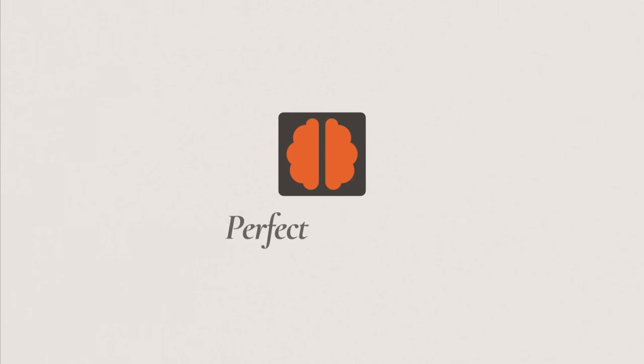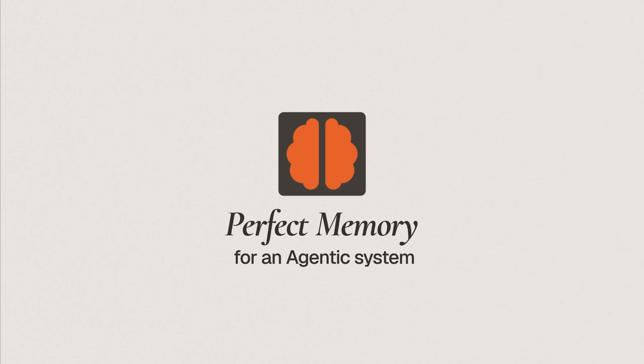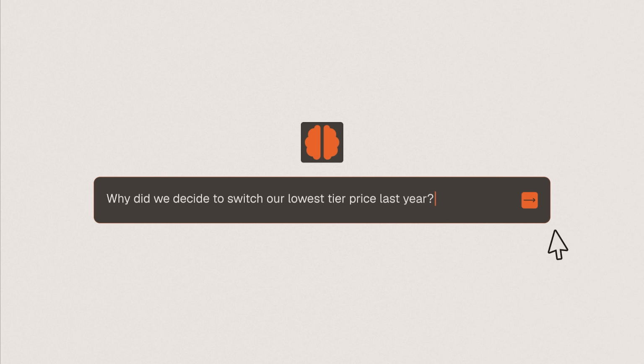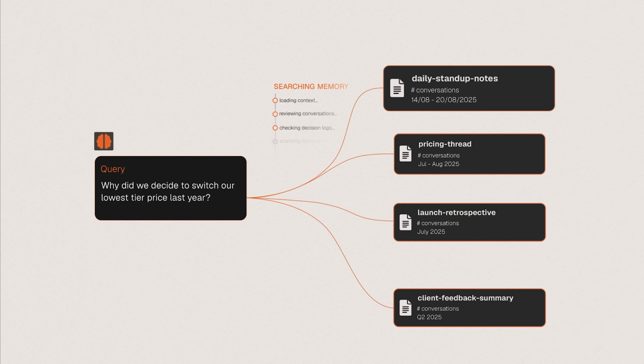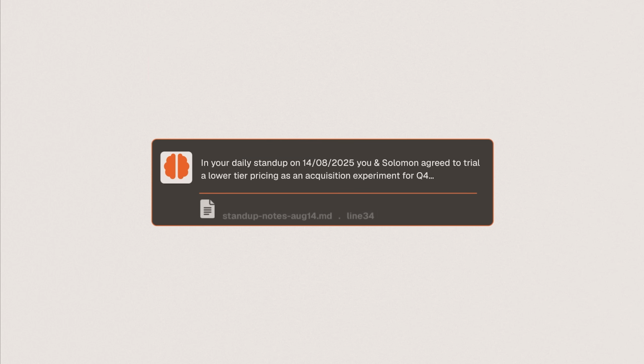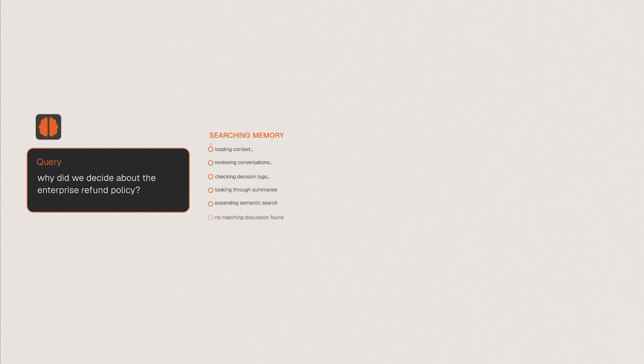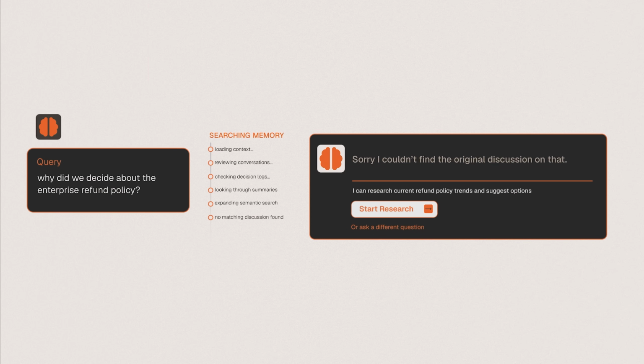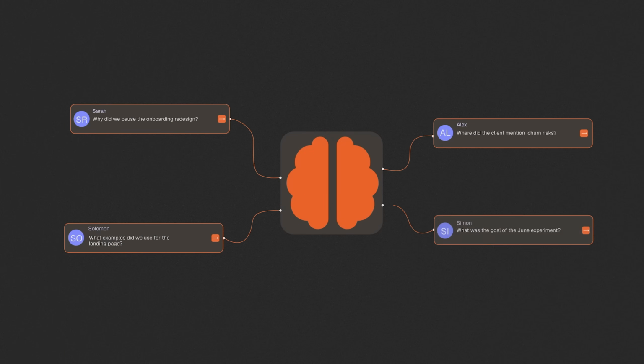Let me show you what perfect memory looks like for an agentic system. It remembers a decision you made 6 months ago and finds it even when you can't remember the exact words you use. It loads the right context automatically, so you never start from zero. And when it gives you an answer, it can tell you exactly where that answer came from. And even when it doesn't know, it says so instead of confidently making something up. Now imagine that scaling across a team of people using it.